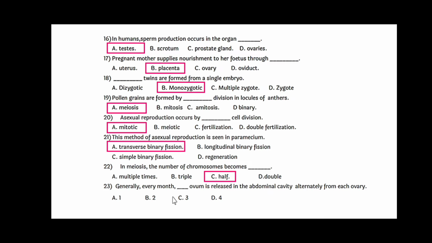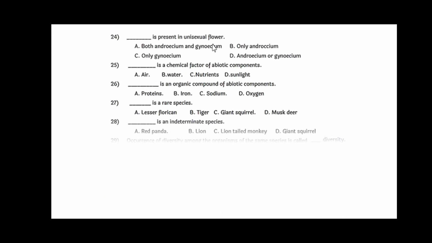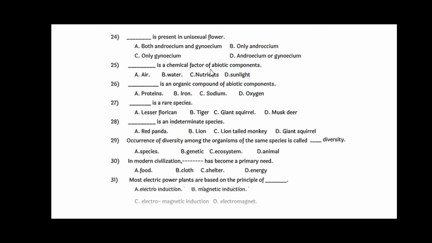Generally, every month, dash dash ovum is released in the abdominal cavity, alternately from each ovary. The answer is 1. We'll see the next question, that is dash dash is present in any sexual flower. Here the answer is androecium or gynoecium.